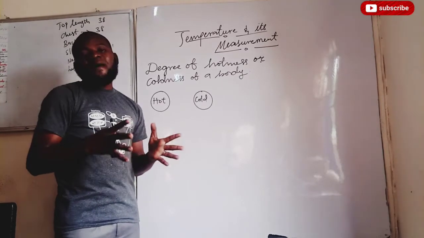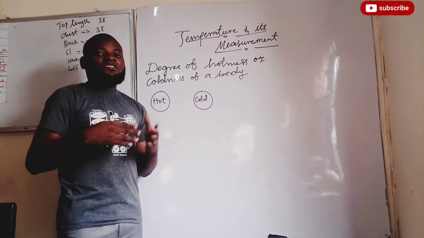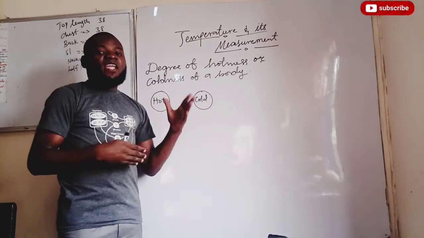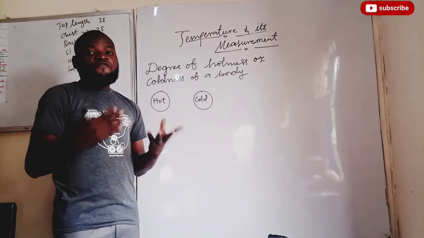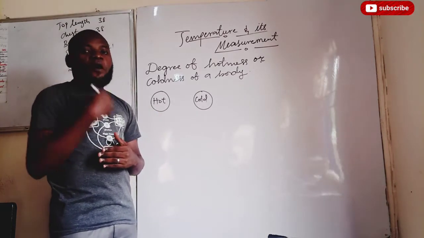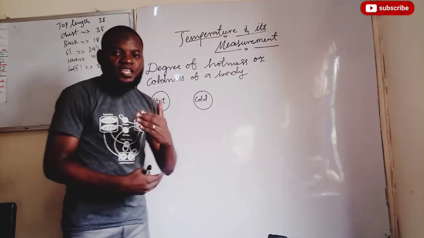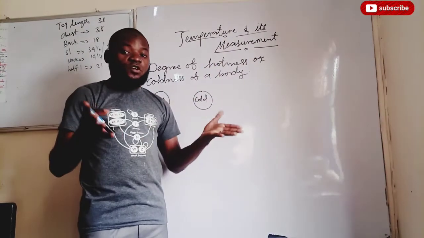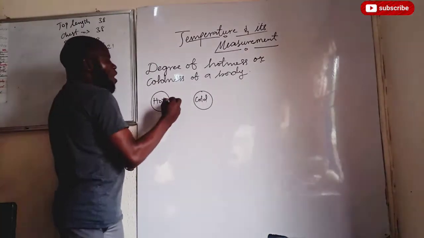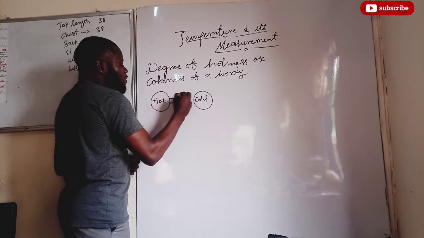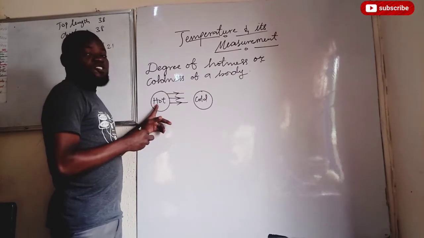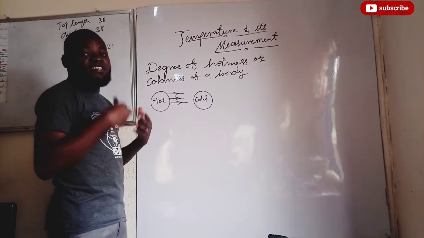Now, back to the property of a substance that travels from one substance to another as a result of temperature difference, which we refer to as heat. Heat is the transfer of energy from one body to another as a result of temperature difference, which means that heat will always flow from a body with high temperature, since when a body is hot, the temperature of that body is high.